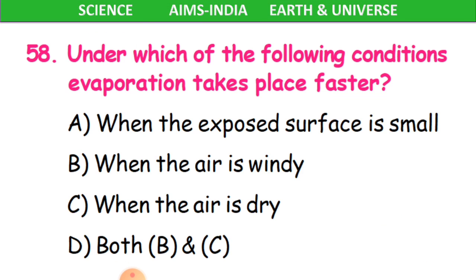Okay, now 58th question. Under which of the following conditions evaporation takes place faster?